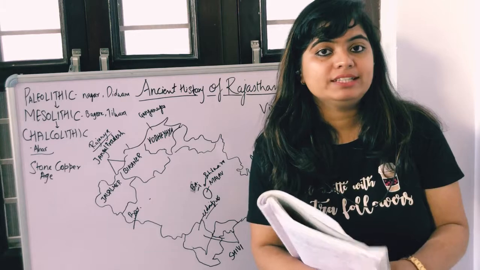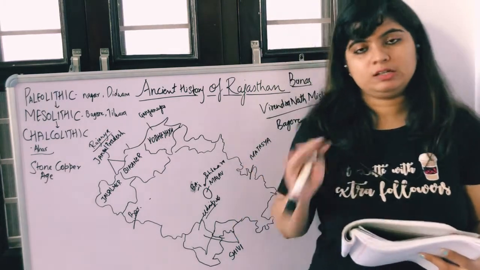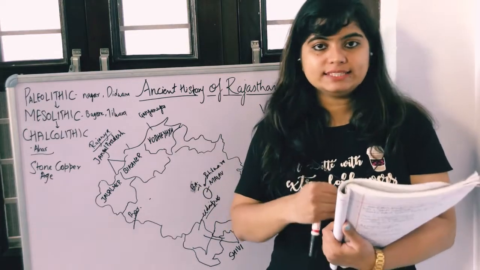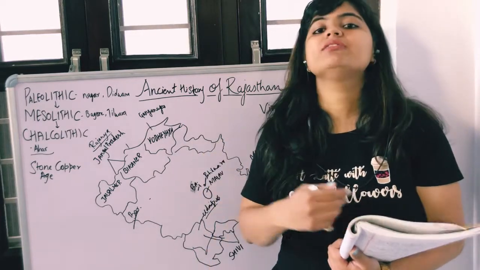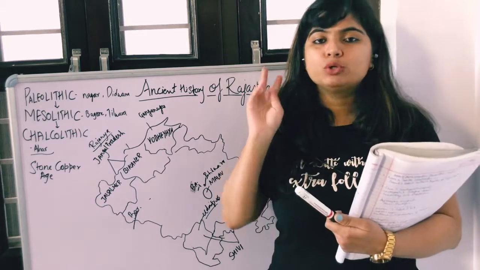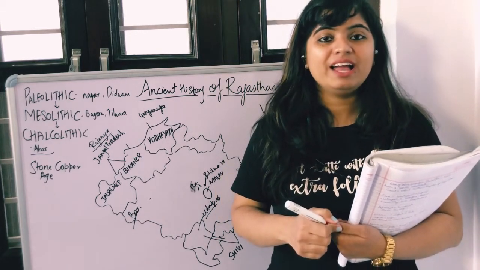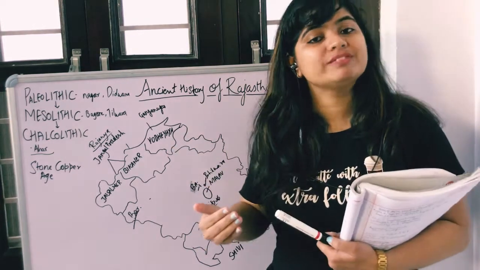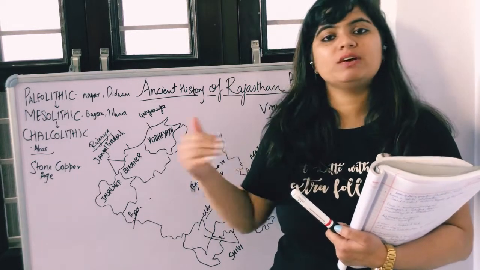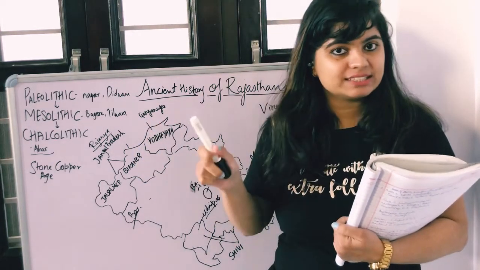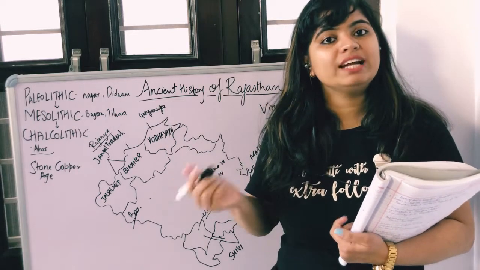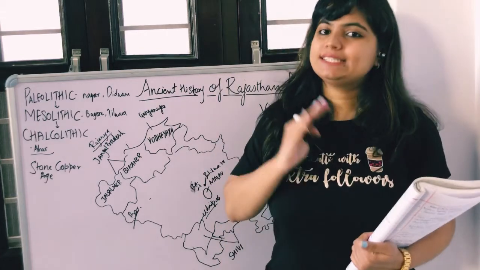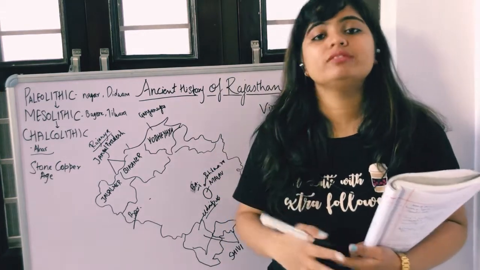Now we have the important sites. Only the names we are going to discuss in this video, and later on we can discuss in a broader way. So the Indus Valley Civilization. After this we are discussing Indus Valley Civilization, and the two most important names are Kalibanga and Sothi Civilization. These are the sites' names. These are also the names of civilizations, which we call sabhyata, like Indus Valley Civilization. Okay, this is the name of civilization. So further you can get to know that Kalibanga was also a civilization, Sothi was also a civilization, but simultaneously they are the names of sites also.